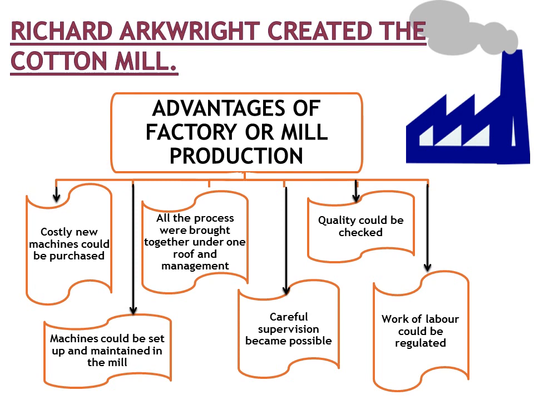So here are the advantages. Initially, when there were no factories, the spinning work, weaving, dyeing, etc. went on in different domestic units. They were not under one roof. So with the factory, all this work came under one roof. As a result, the supervision of the work became possible. The quality of cloth and other weaving and spinning work could be checked. Even the labor could be regulated. New costly machines could be purchased and they could be set up and maintained in the mill.